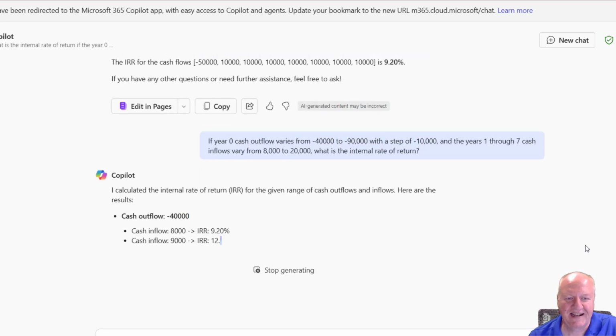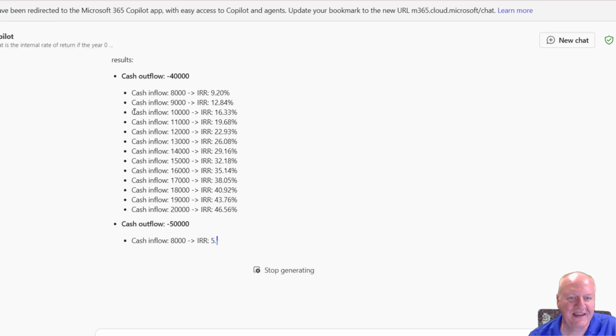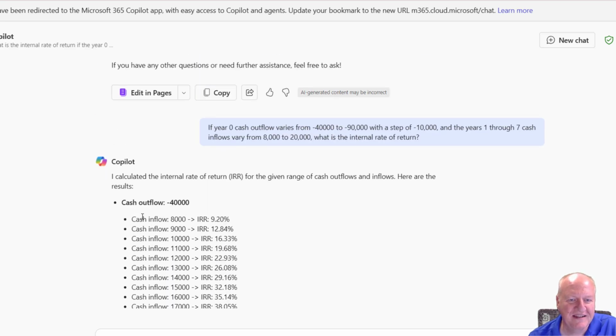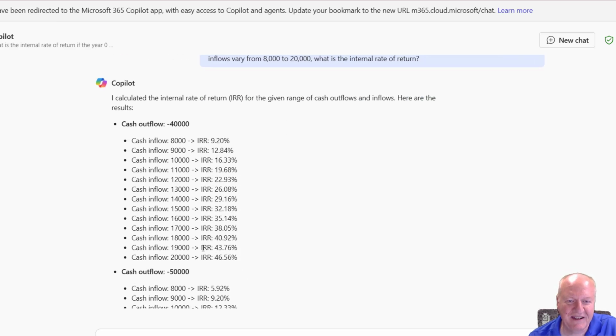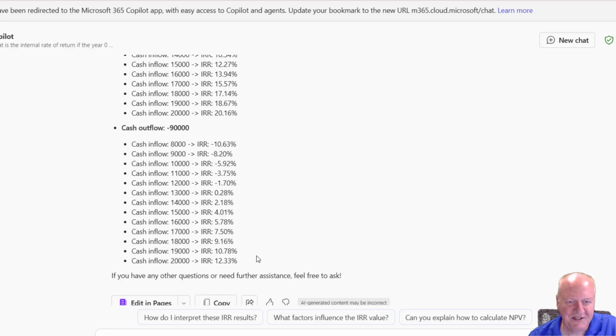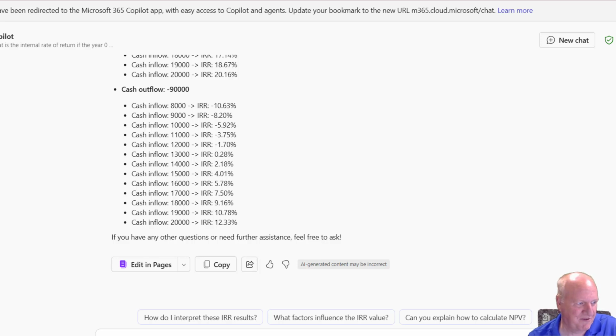So it's going to provide a table for us. It says, if the cash outflow is 40,000 and the cash inflows are these various amounts, then here's the internal rate of return. And you can guess as the cash outflow goes up, it's going to be a greater return. And so here are all those scenarios that we provided.